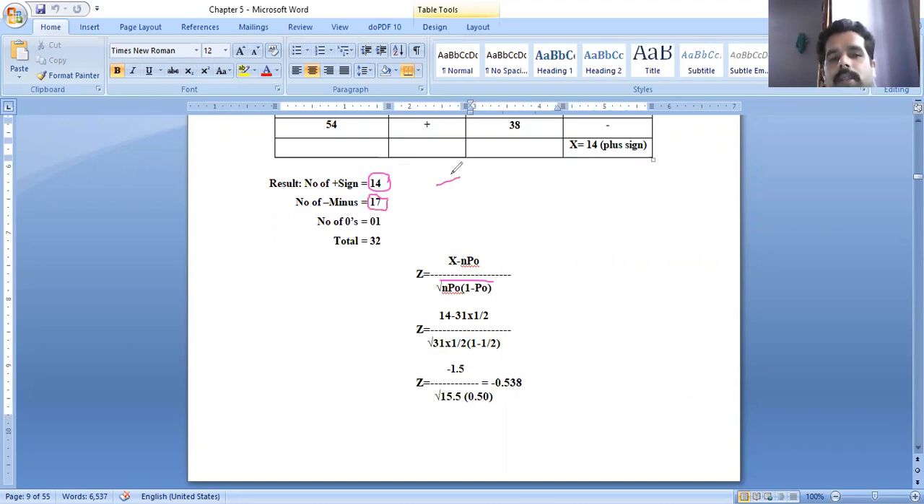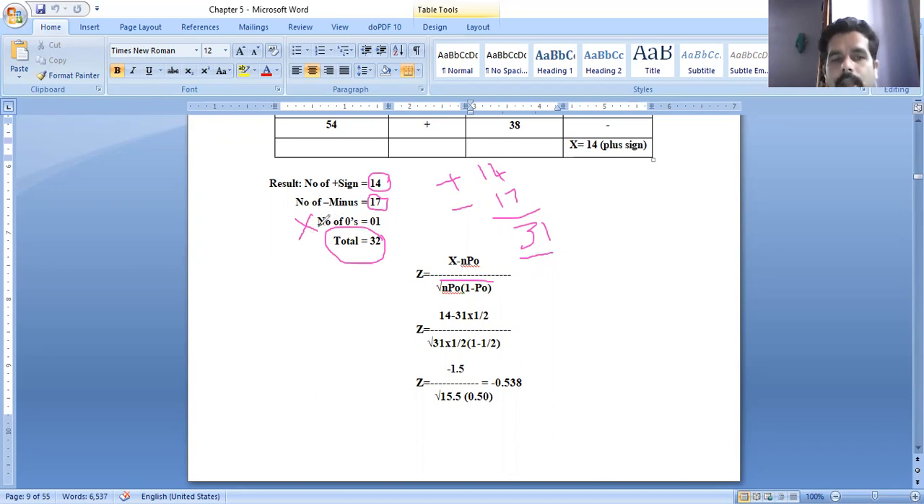The plus sign values and minus sign values we need to consider. Plus sign values are 14, minus sign values are 17. When we add both these values, that is 31. In the given question, 32 values are there, and this total is 32, but we are simply discarding the 0. The 0 is not considered.